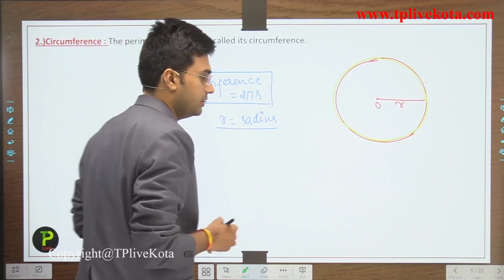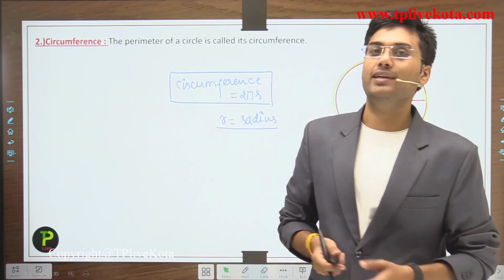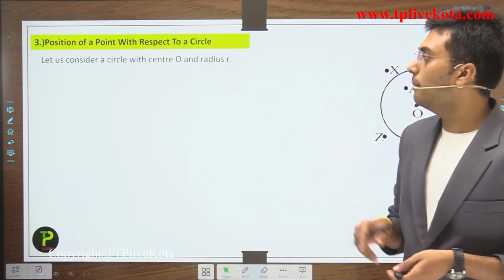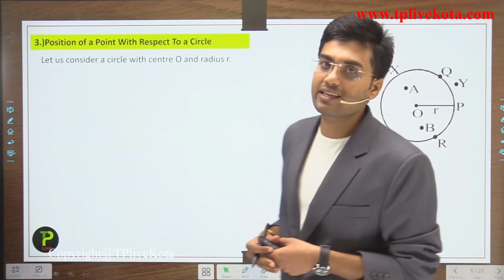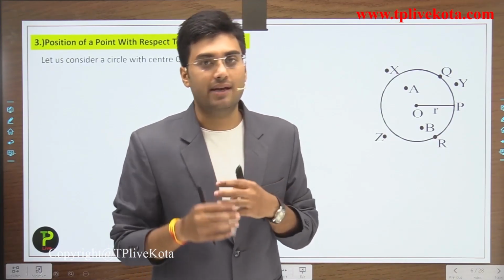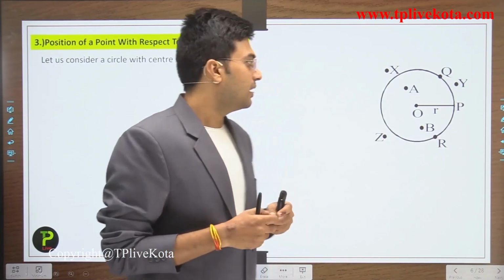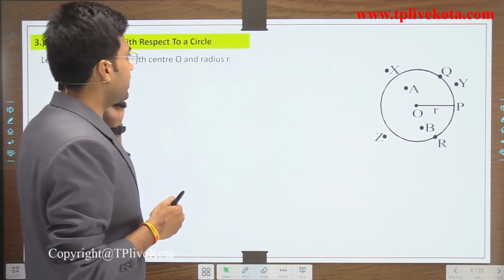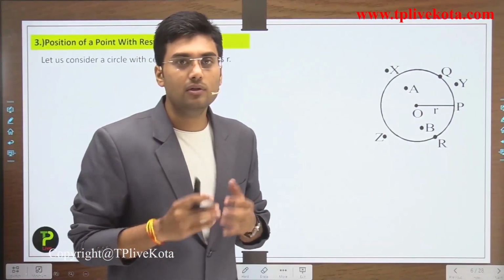Okay, now students, after the circumference, let's move to the next term, and the next term is the position of a point with respect to a circle. Students, for the position of a point with respect to a circle, we have three positions.